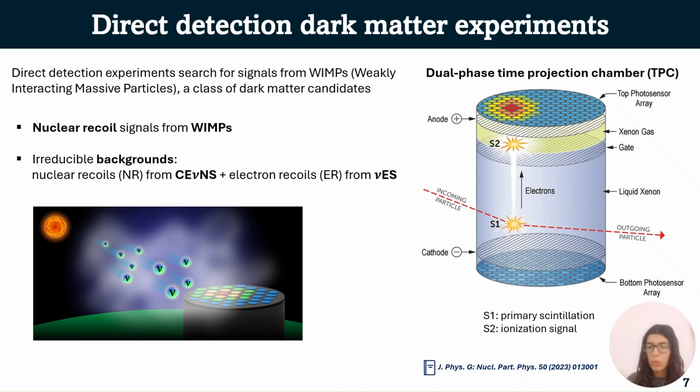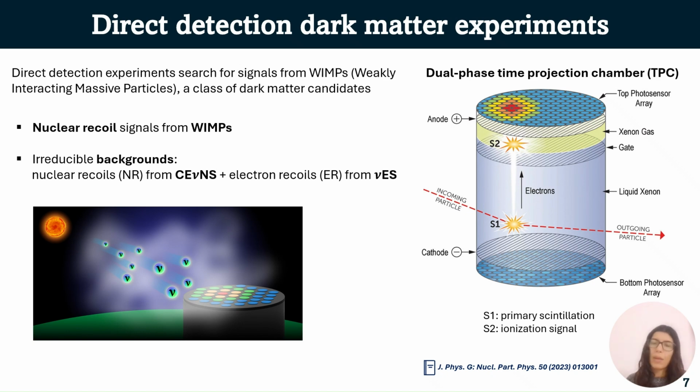Now, what we can do is detect solar neutrinos through direct detection dark matter experiments, which of course are primarily meant to search for signals from WIMPs, a class of dark matter candidates, but can also detect neutrinos. And let's see why. These experiments use dual phase time projection chambers, or TPCs, which are filled with noble gases such as argon, or in our case xenon.